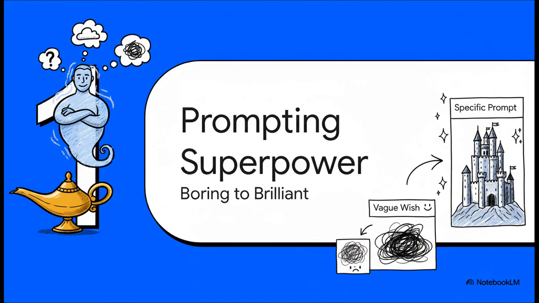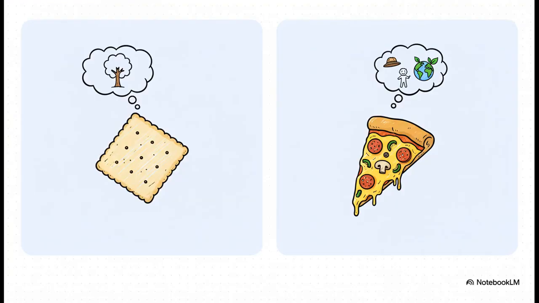Well, the difference between a vague prompt and a really well-crafted one is just massive. It's the difference between getting something totally bland and generic versus something that feels like it was created just for you. A vague prompt is kind of like asking for food and getting a single dry cracker. I mean, it's technically food, right? But it's not very satisfying. A specific prompt, though, that's like ordering a pizza with all your favorite toppings. You've given it all the details, and you get a result that's perfectly tailored to what you actually wanted.